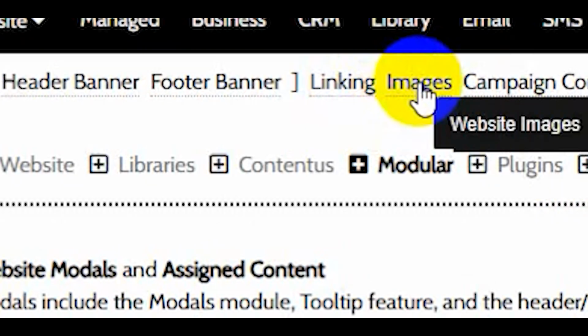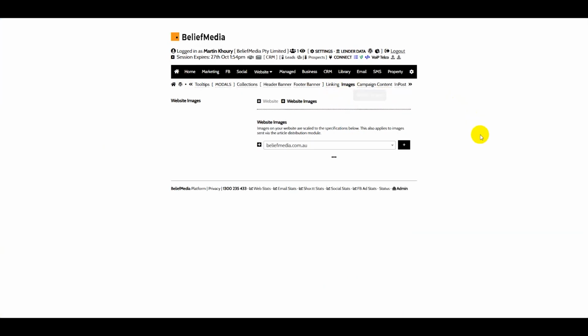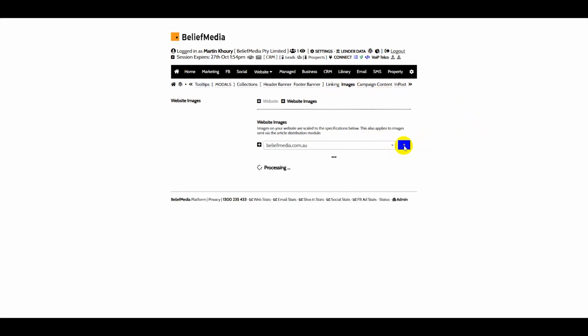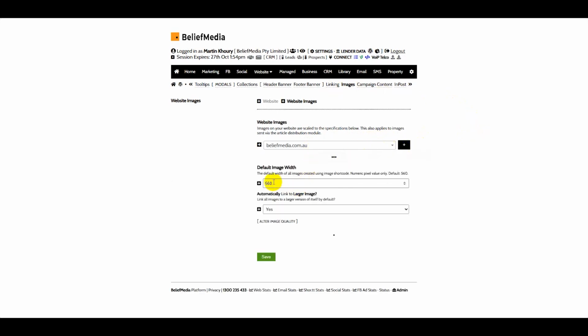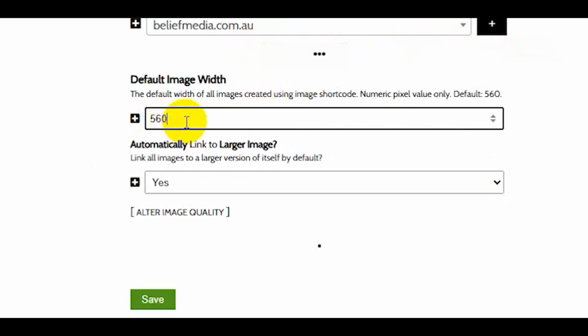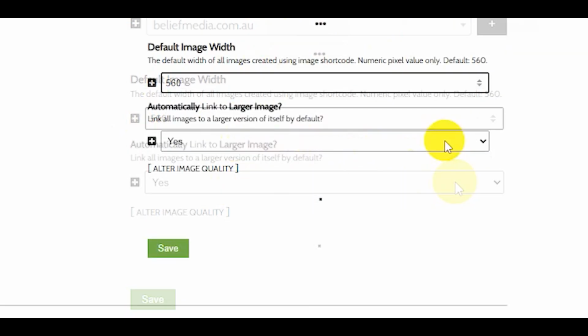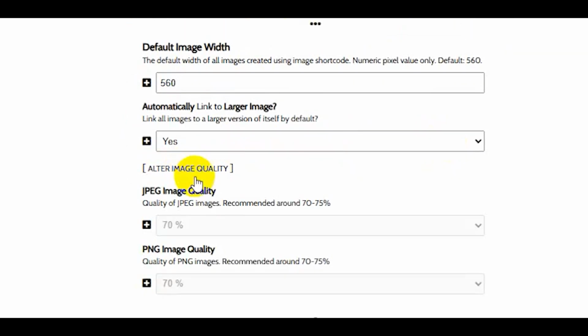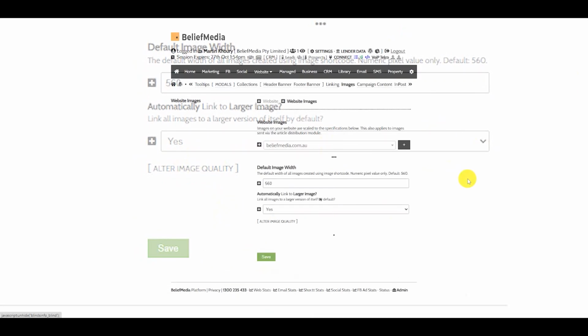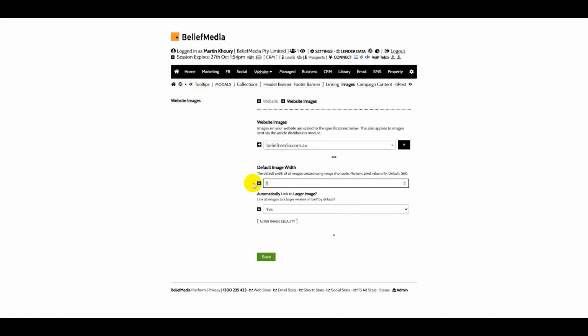There's an option here called Images. If I select that and select the applicable website, open it up, it's going to give me an option here for the default image width that is applied to all images on our website, and whether we link to the larger image or not. There are some options here for altering the image quality, but they're generally automatically applied. So I can put in 760 here, and that will be the new default.